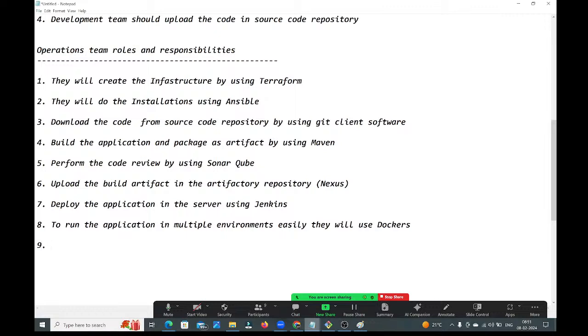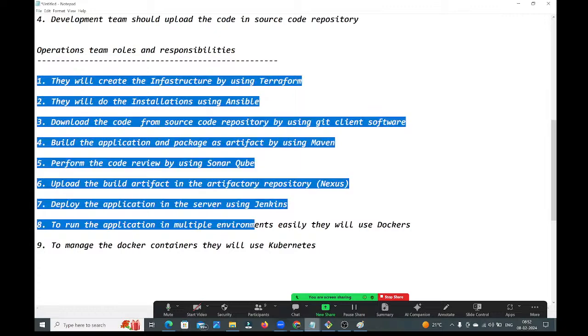Next, to manage the Docker containers, they, meaning the operations team, will use Kubernetes. So these are the operations team responsibilities.